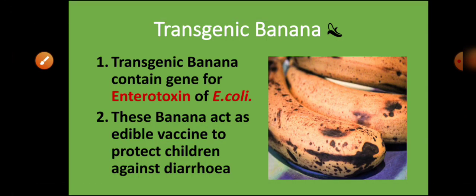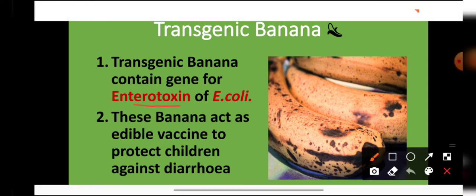And students, the last example is the transgenic banana. Transgenic banana contains the gene for enterotoxin of E. coli, and these bananas are acting as edible vaccines to protect children from diarrhea. Now students, usually we see that children are afraid of vaccinations, they are afraid of injections. So what we have done with the help of genetic engineering is that we have inserted these vaccines into the fruits, and by eating the fruits the children are getting these vaccines also. So these are the examples of some GMOs.